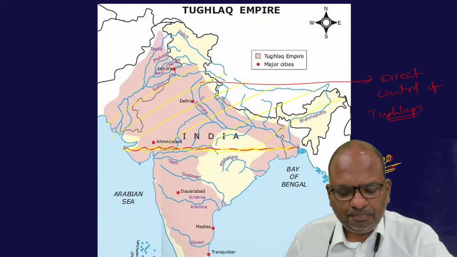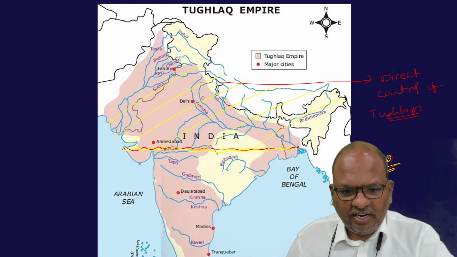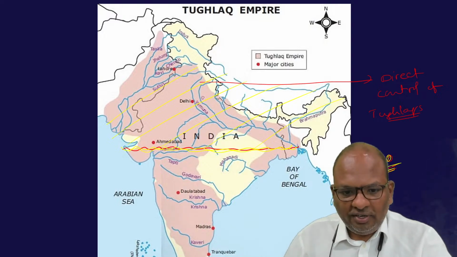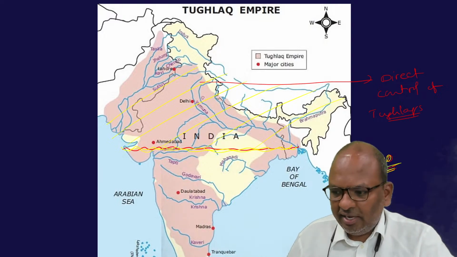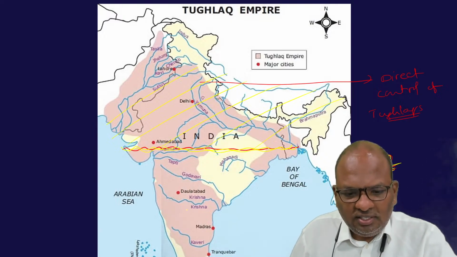It was during Alauddin Khalji's time that even invasions were carried out on South Indian territories. Even when Alauddin Khalji was alive, during his rule itself, invasions were carried out on South Indian territory.